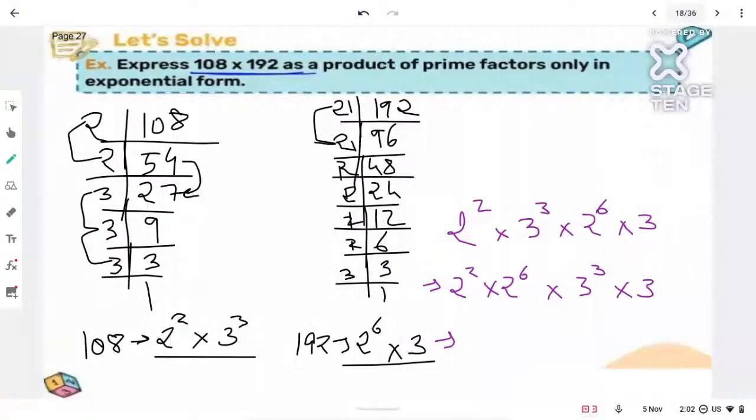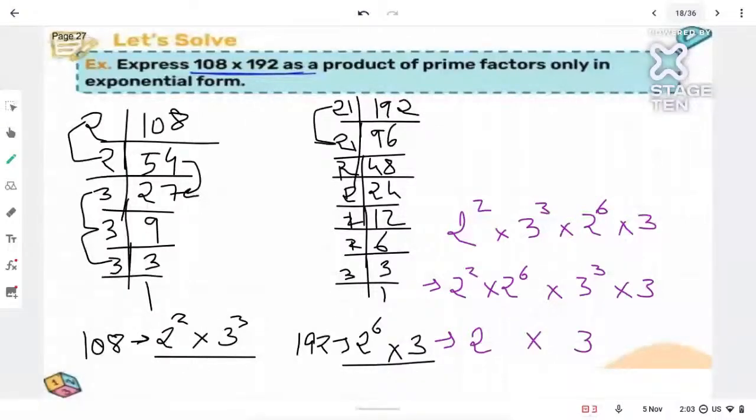You have to write it in exponential form only. So you will get the answer as 2 raised to something into 3 raised to something. What will be the powers? 2 raised to how much? All of them are multiplication only. Add the powers. What will be the answer then? Try to find it. Tell me.